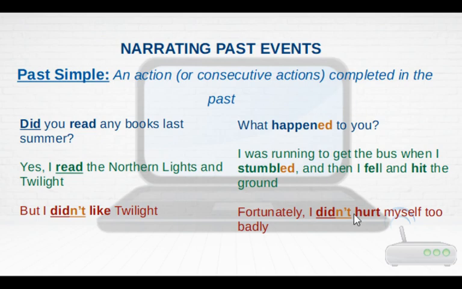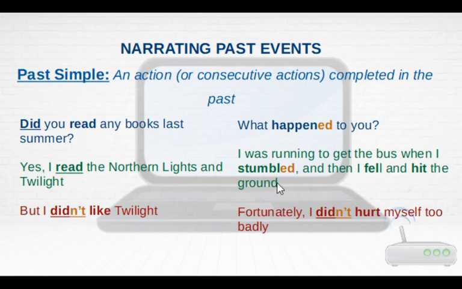In here, we have even some contrast when we have an action that is taking place, okay? And then while that action was taking place, we have several actions that are happening that have a beginning and an end. Okay, and now looking at the grammar of how to form the past simple, remember that for affirmative sentences, we have a special form of the verb to express the past simple.